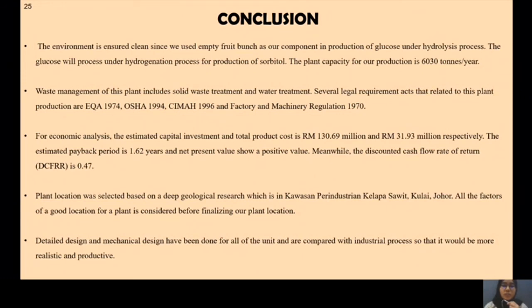Plant location was selected based on deep geological research, which is in Kawasan Perindustrian Kelapa Sawit, Kulai, Johor. All of the factors of a good location for a plant were considered before finalizing our plant location. Detailed design and mechanical design have been done for all of the units and are compared with industrial processes so that it will be more realistic and productive.